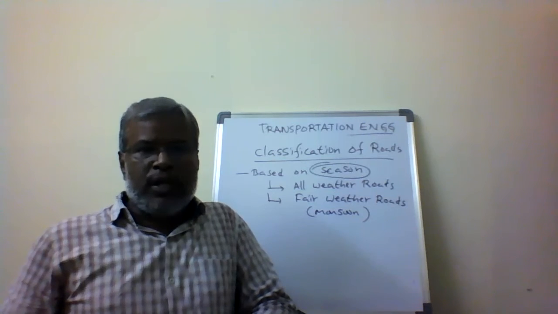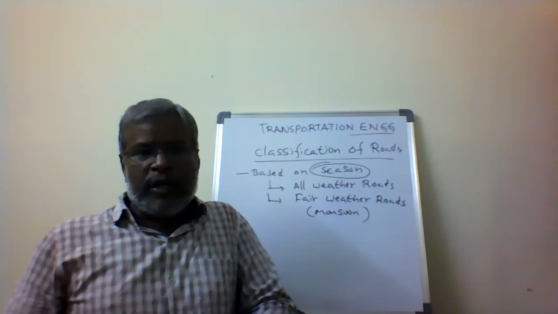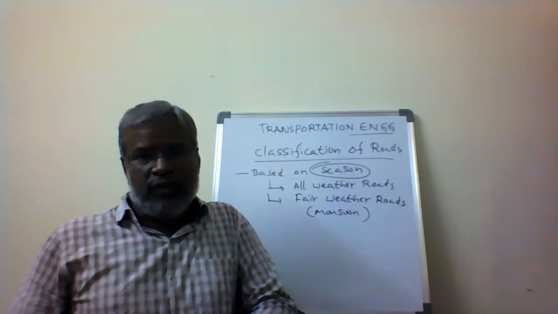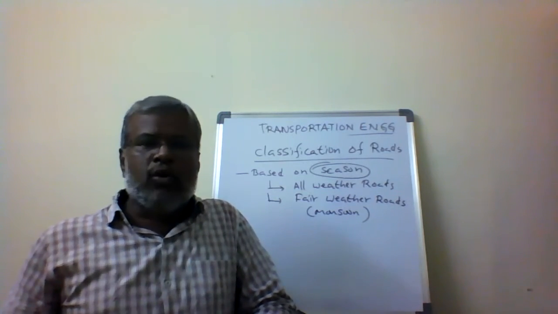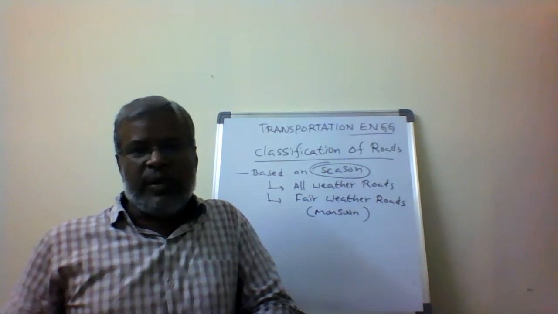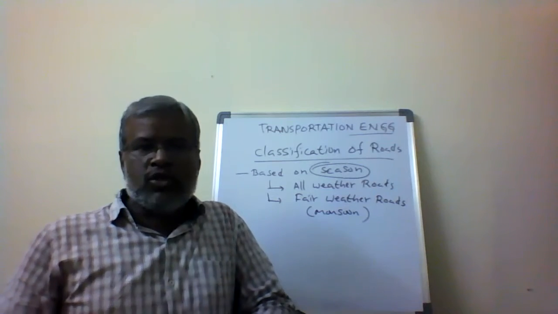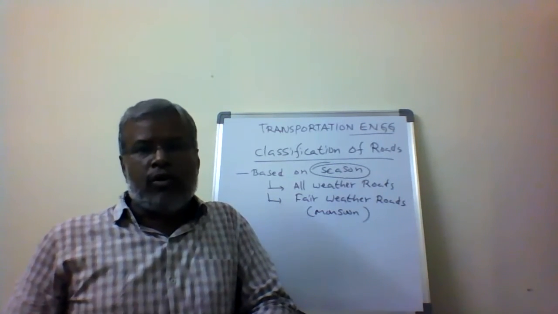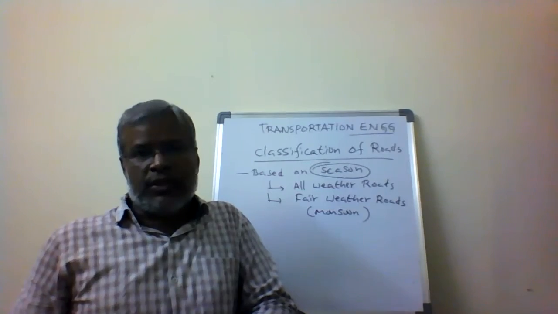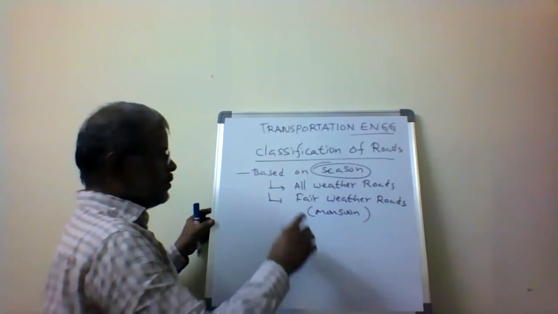Then the road is inundated and does not provide appropriate services. That's why we call it a fair weather road. Only when the weather is fair can we extract the services. If the weather is disturbed because of rainfall, the road does not provide appropriate services. That is why we call it a fair weather road.